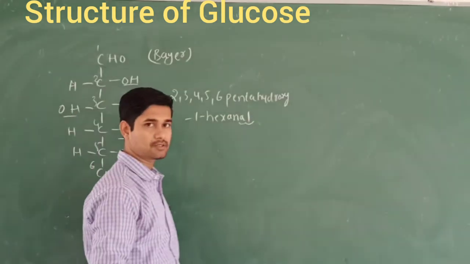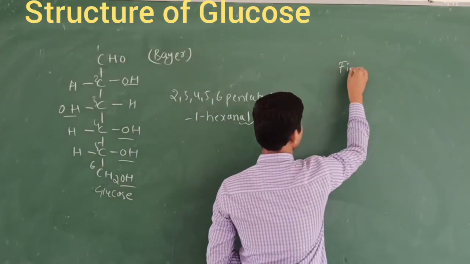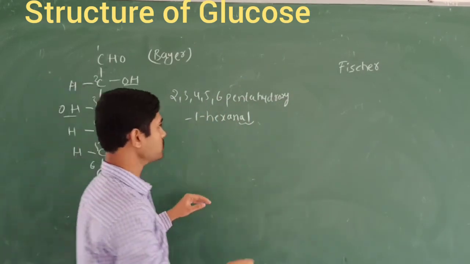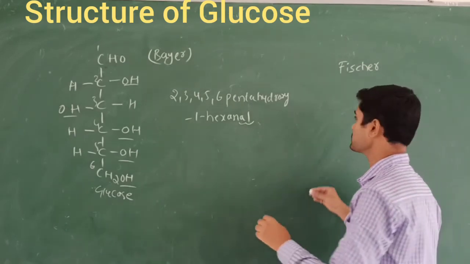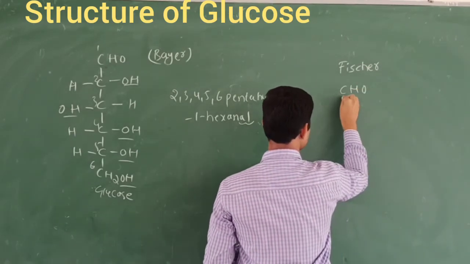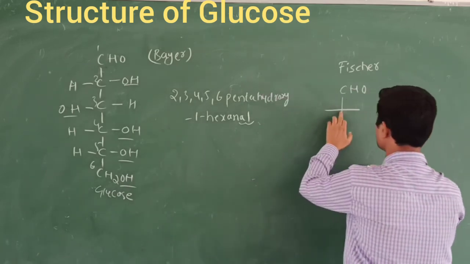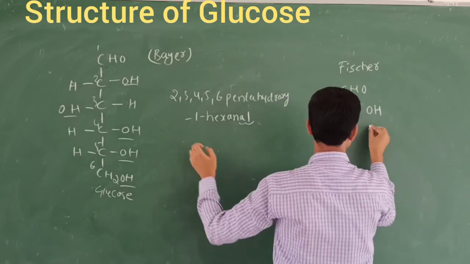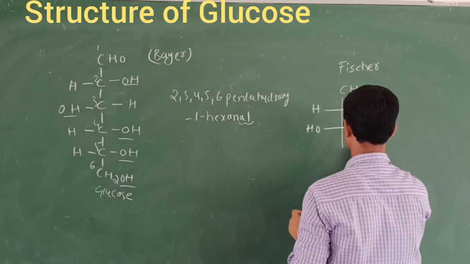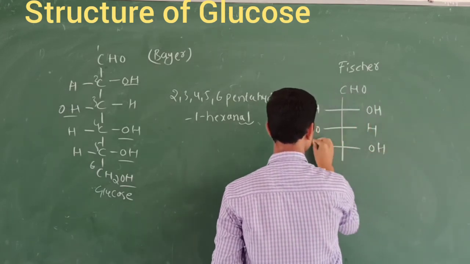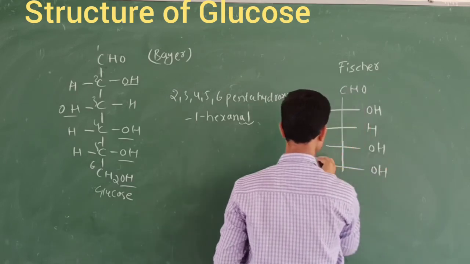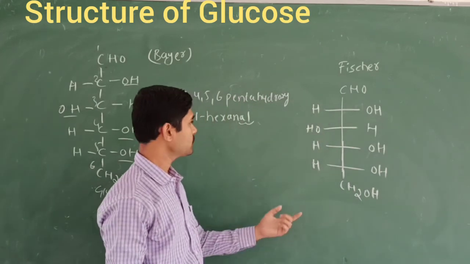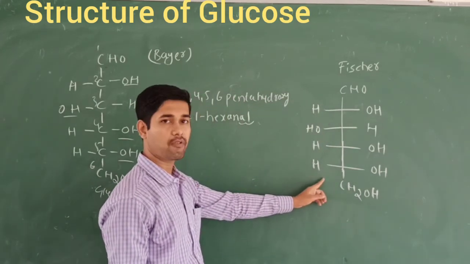And also the scientist, his name is Fischer. He is going to write the structure of glucose in his own form, that is called the Fischer form of glucose. CHO, and he is going to make it like this. This is nothing but this carbon only, and the same groups will be there. So this is hydroxy, this is hydrogen, and this is hydroxy, hydrogen. Similarly, he is going to take it like this. So in this form also we are going to write the structure of glucose. It is called the Fischer form of glucose.